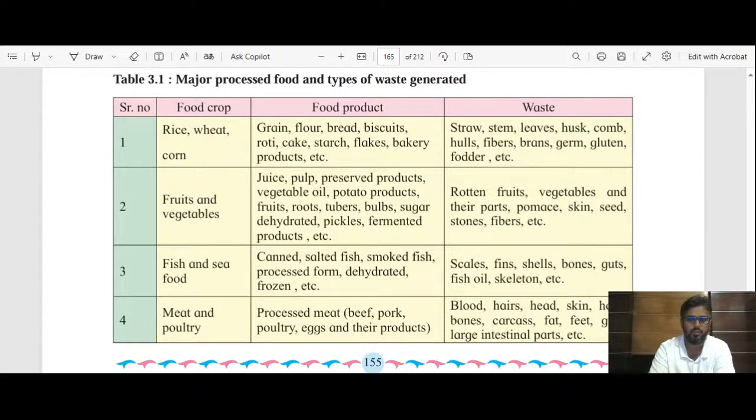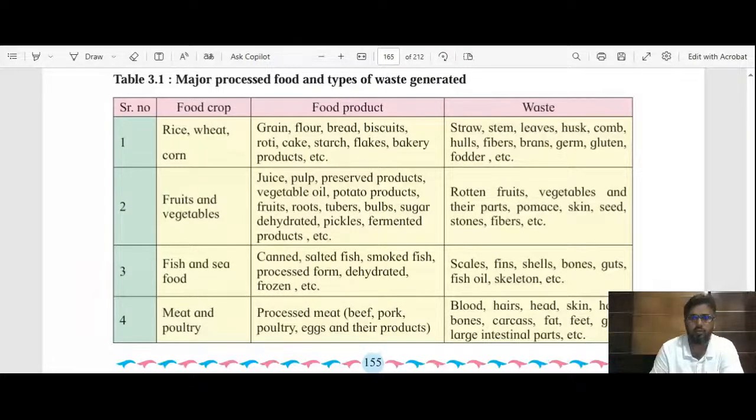We do not consume them, and it goes into complete waste. Then vegetables and their parts. Some vegetables, when not eaten at proper time, get spoiled, and from those vegetables we also get the waste material. Already, I have discussed yesterday about the waste material generated from the vegetables. I gave the example of spinach, that is palak.